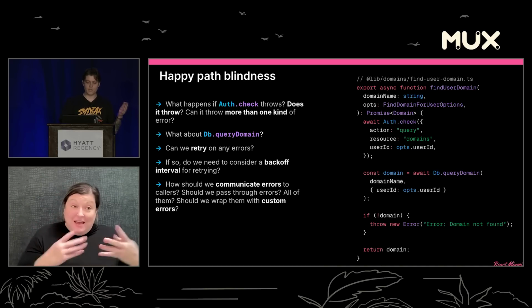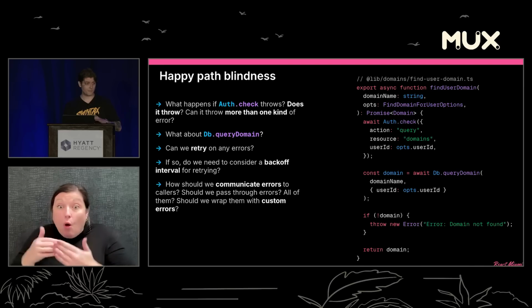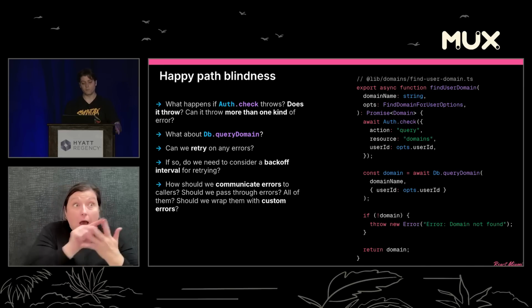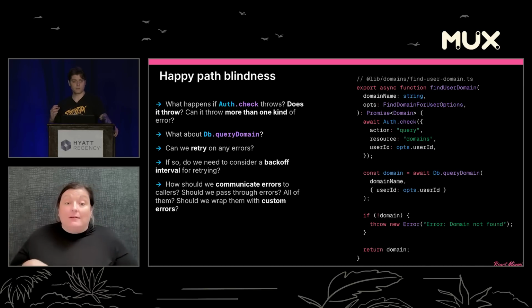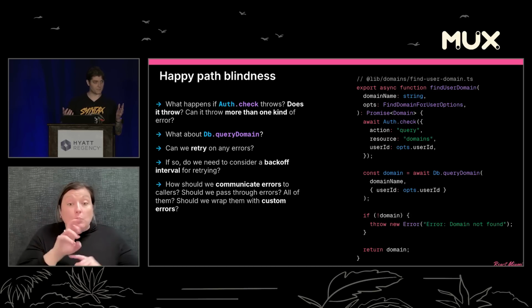And most importantly, how do we communicate errors to callers? Should we pass through the errors, all of them? Can we ignore some of them and keep processing? Should we wrap any errors that occur from lower down the call stack in our own custom error and enrich it with data we know about?